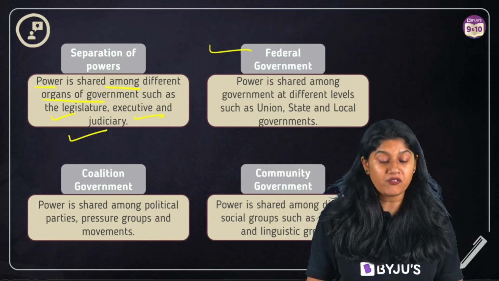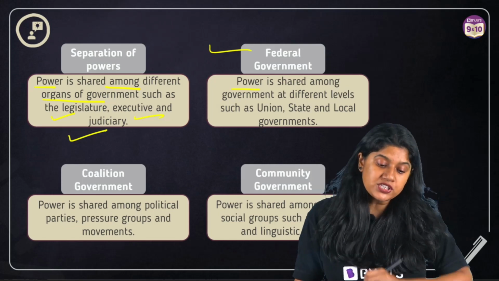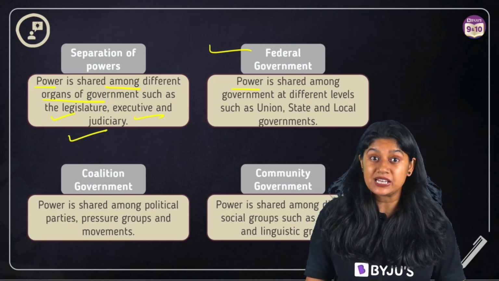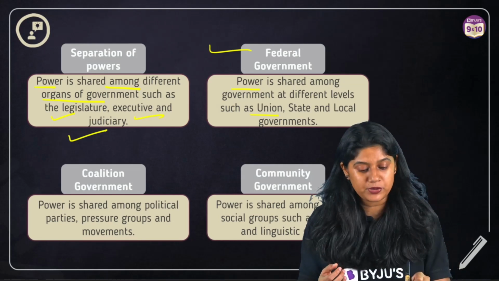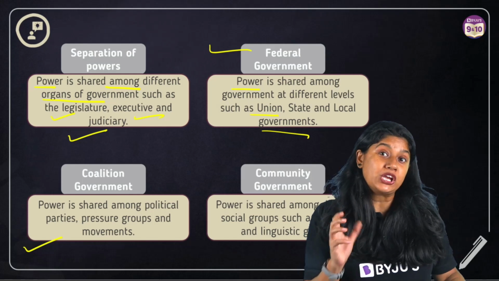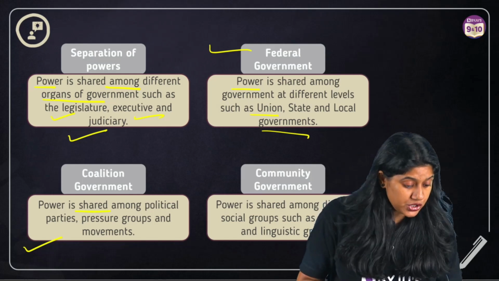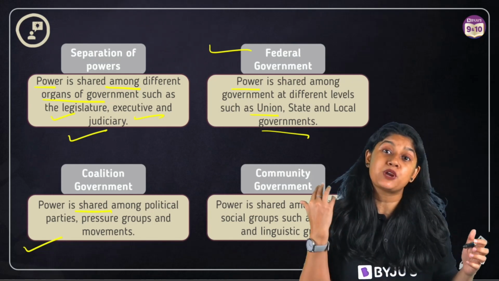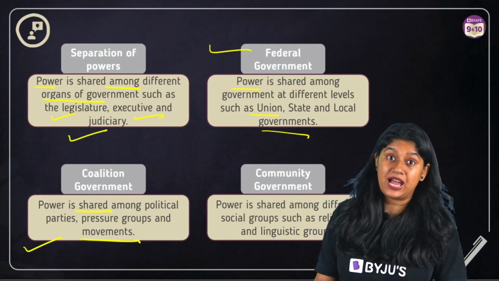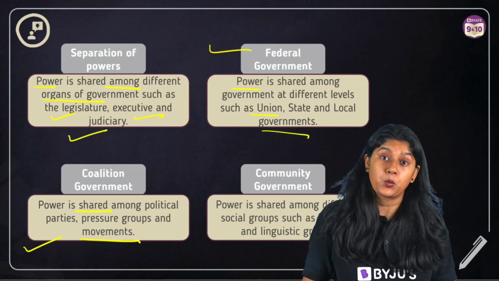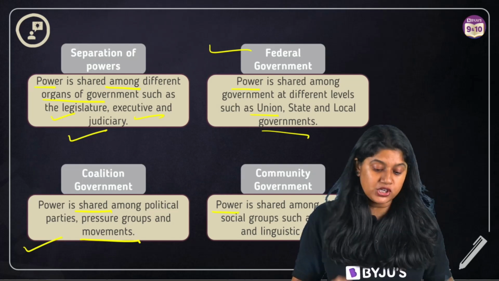Then we have the federal government. Now what we have, the power is shared among the government's different levels. We have the union government, state government and the local government all together. Then we have the coalition government, where power is shared amongst the political parties, pressure groups and the different movements. Last but not the least, we have the community government, where the power is shared among the social groups.